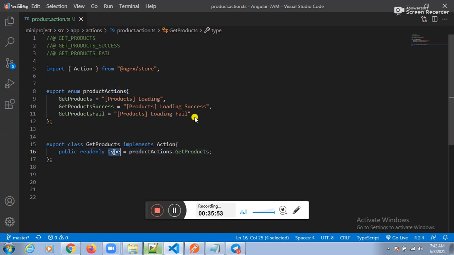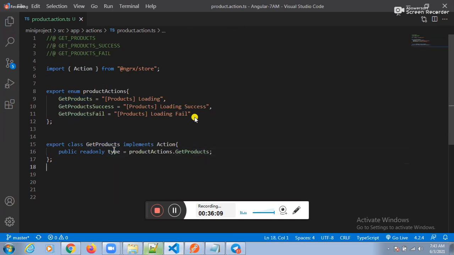To represent or refer to an enum, one more keyword is there. Which keyword? The type keyword. You know constant, you know the final keyword. Do you know the final keyword in Java? Yes, sir. This is the final keyword. And to refer to enums, the type is the keyword.